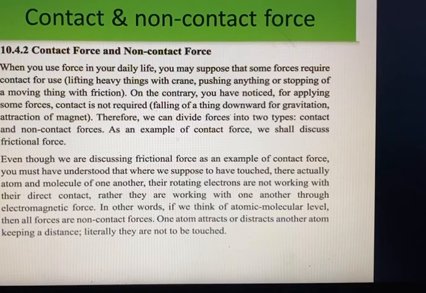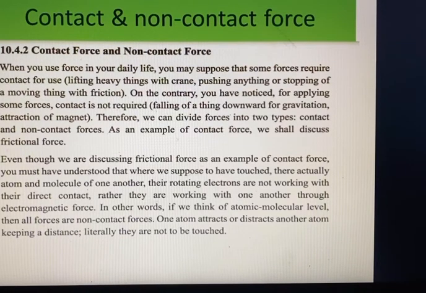Their rotating electrons are not working with direct contact, rather they are working with one another through electromagnetic force. In other words, if we think at the atomic nuclear level, then all the forces are non-contact forces. One atom attracts or repels another atom, keeping a distance. Literally, they are not touched.